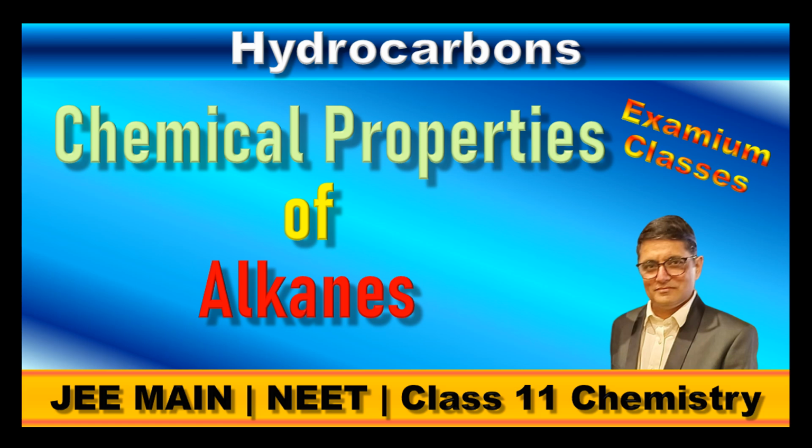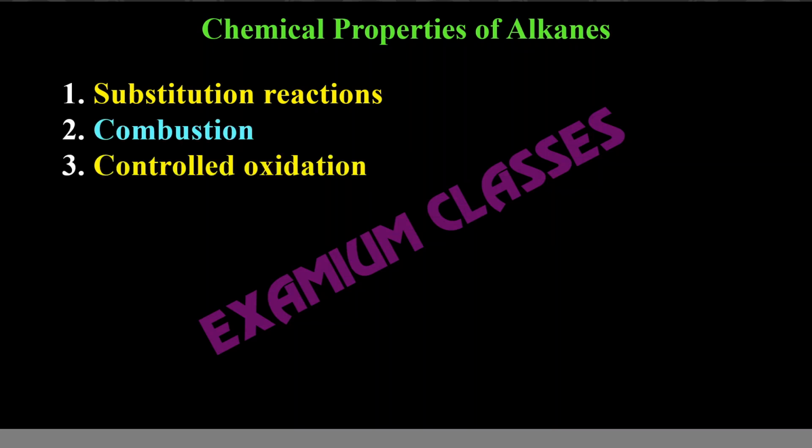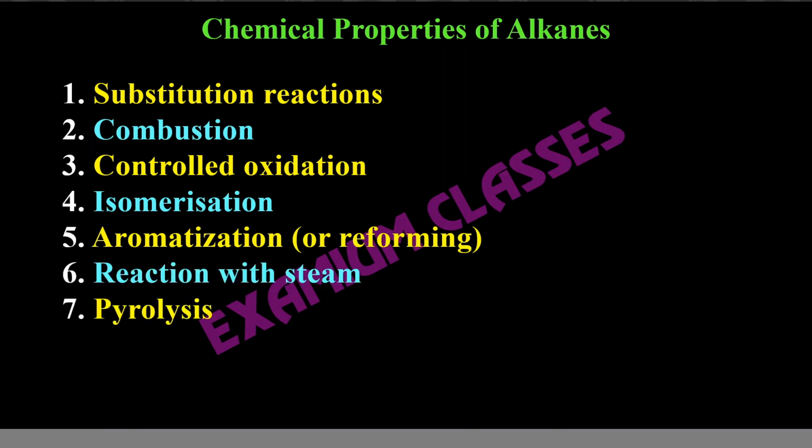Chemical properties of alkanes. In this case, we will be talking about 7 properties. You need to remember 7 headings so that you can recall. Substitution reactions, combustion, controlled oxidation, isomerization, aromatization, reaction with steam, and the last one, pyrolysis. One by one, I would suggest that you just pause the video here and memorize all 7 headings so that you can recall.